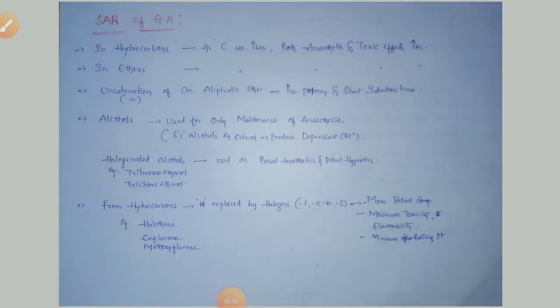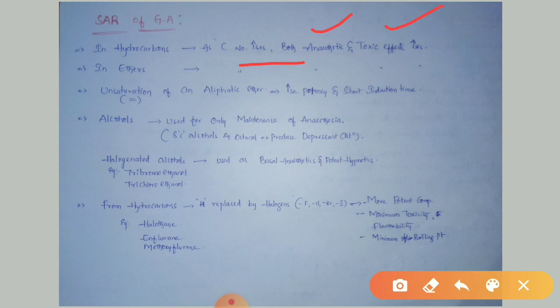SAR of general anesthetic agents. Coming to the SAR of general anesthetic agents, we have hydrocarbons, ethers, and alcohols to produce general anesthetic effect. In hydrocarbons, as the number of carbon atoms increases in the structure, they can produce more anesthetic effect and more toxic effects. At the same time, in ethers also, as the number of carbon atoms increases in the ether structures, they can produce anesthetic effect as well as toxic effects simultaneously.